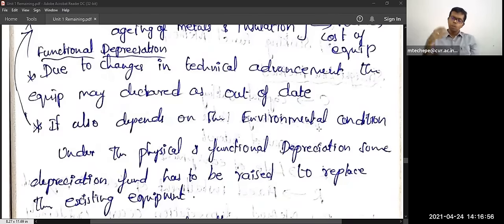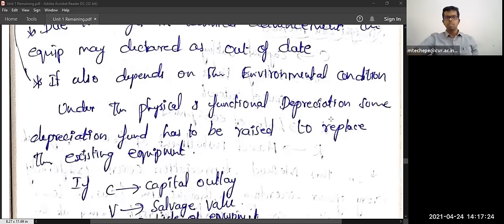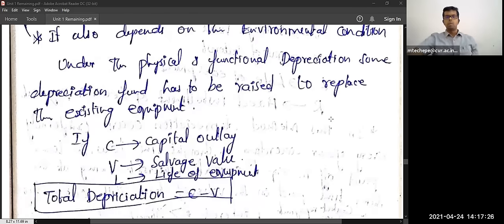This depreciation and all, you need to replace. So by the time, some frequent line cuts, the transmission wires may break, and someone has to replace that. And due to ice formation, insulation failure may happen, so insulators you need to replace. So this and all is called functional depreciation.